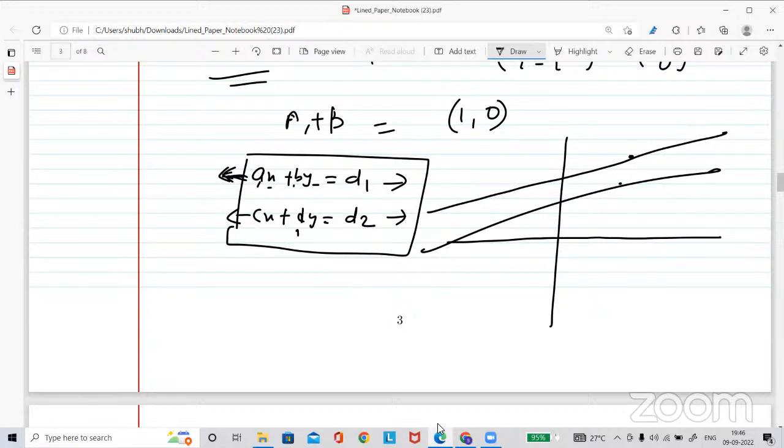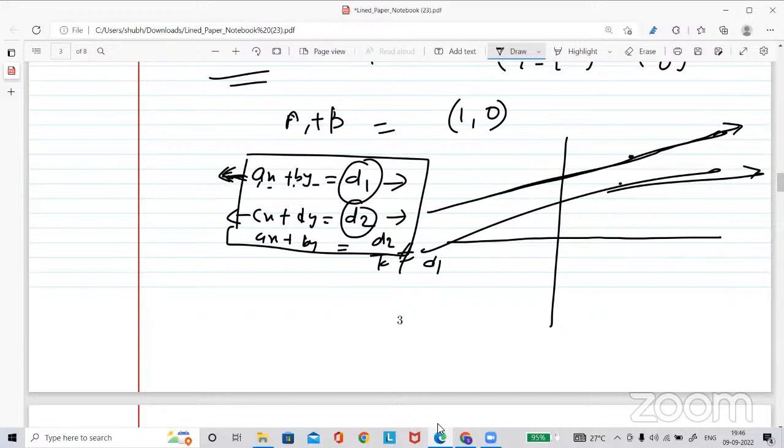It will be k times a and k times b. When you divide by k, you get ax plus by equal to d2 by k, but the right sides will be different. That's what parallel means. Getting everyone? Yes.